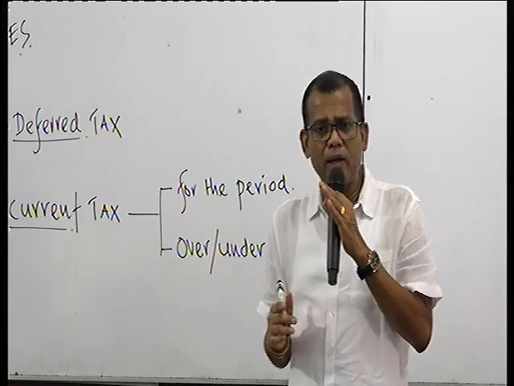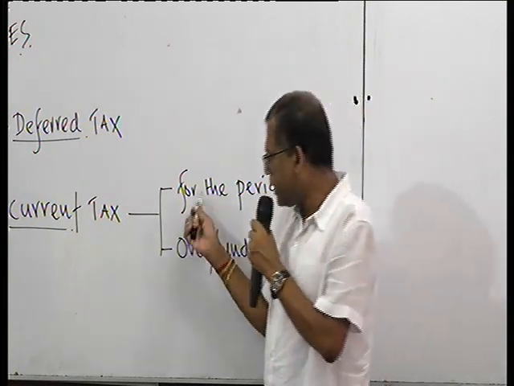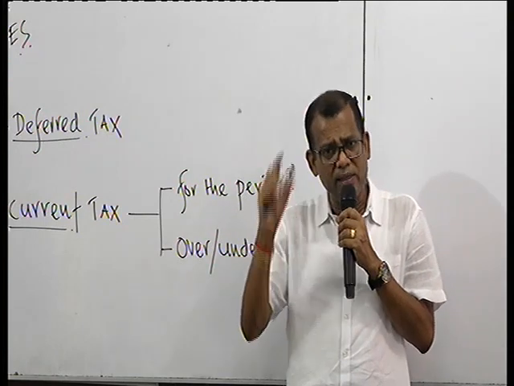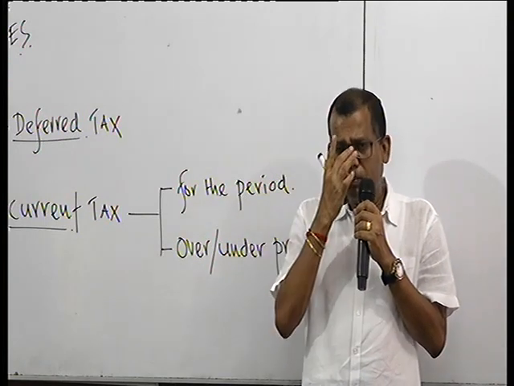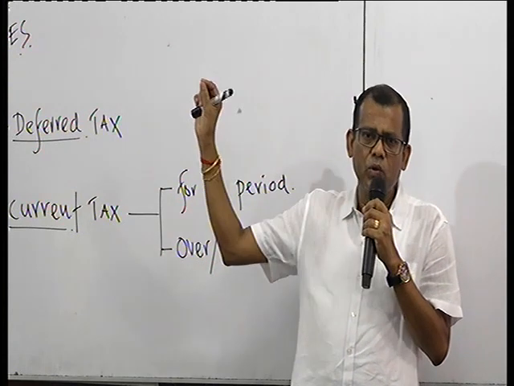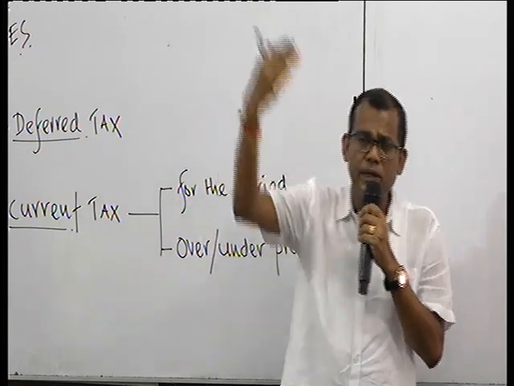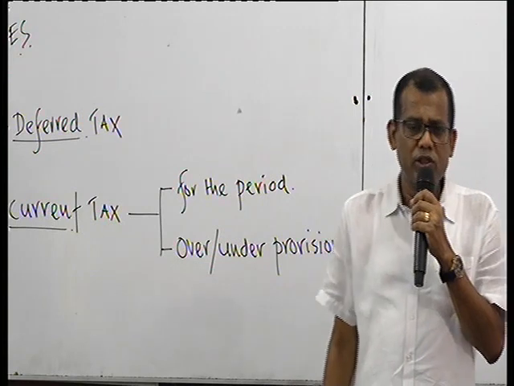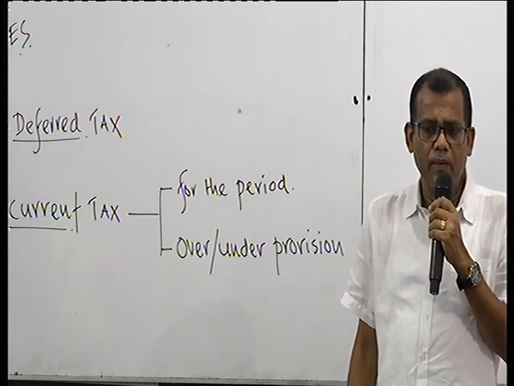That will appear in the P&L, but we are not going to give the breakdown on the face of the P&L. In the current year tax, just one figure, you can give a note and go to the note and detail out how the tax charge is comprised.